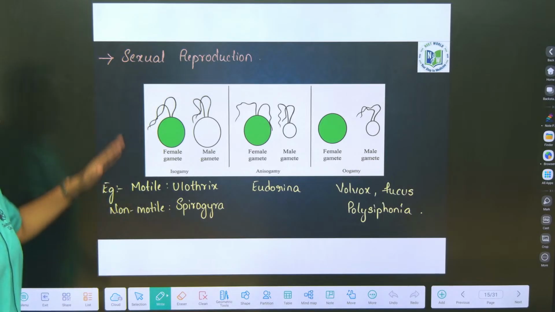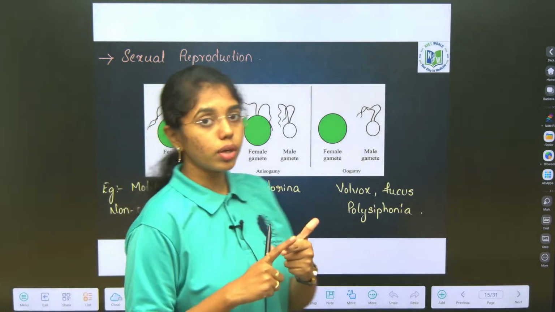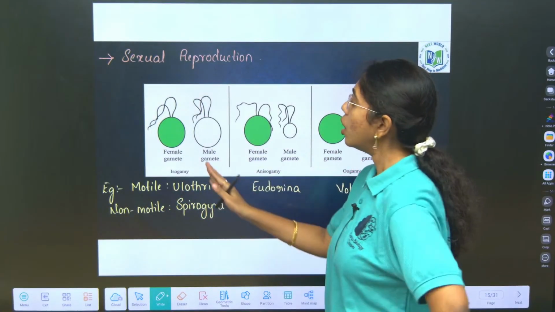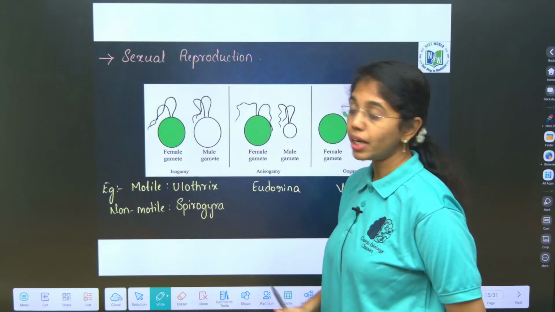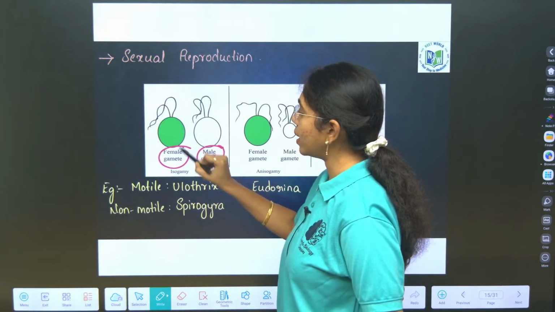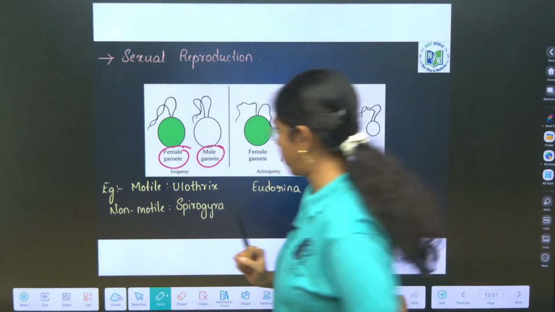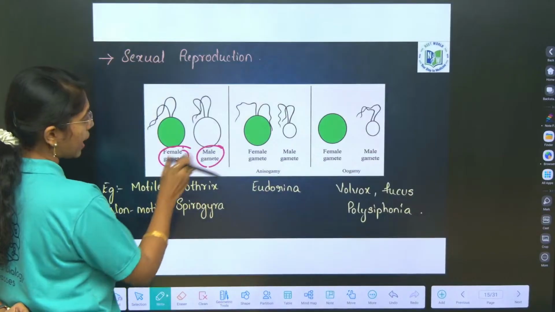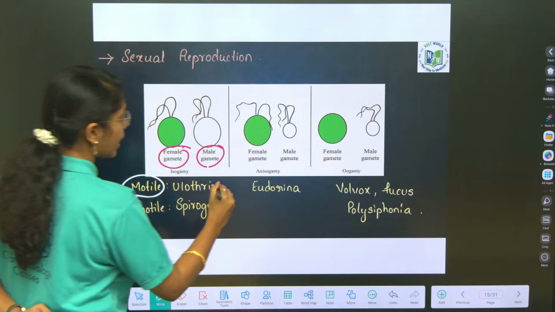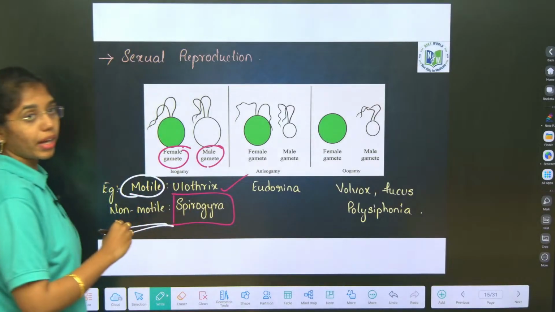Now, sexual method of reproduction. Sexual reproduction is by isogamous, anisogamous and oogamy. First look into the isogamous mode of sexual reproduction. Here, both the male gamete and female gamete should be similar both in structure and physiology. Motile male and female gametes you can see in Ulothrix, non-motile male and female gametes you can see in Spirogyra.